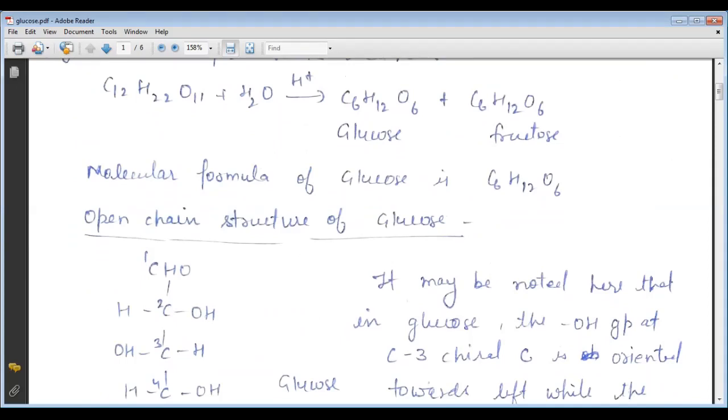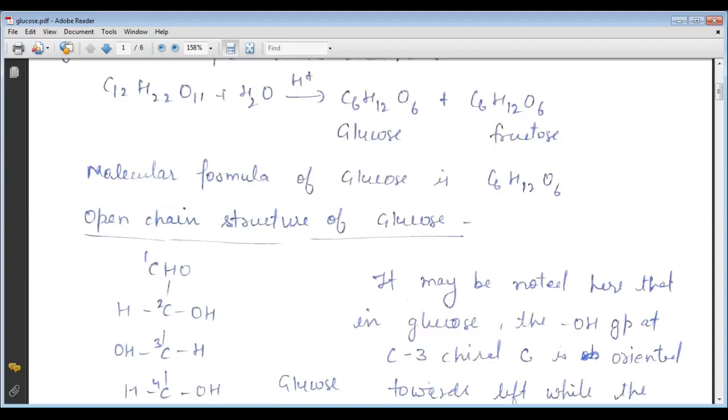It is the monomer of many polysaccharides such as starch, glycogen, cellulose, etc. It is probably the most abundant compound on the earth. This open chain structure was proposed by Bayer.